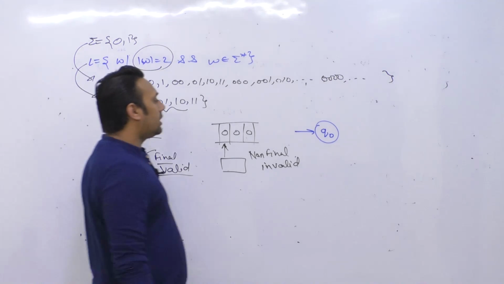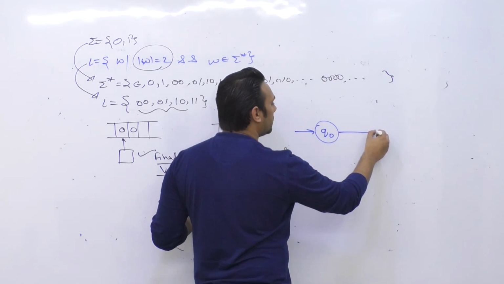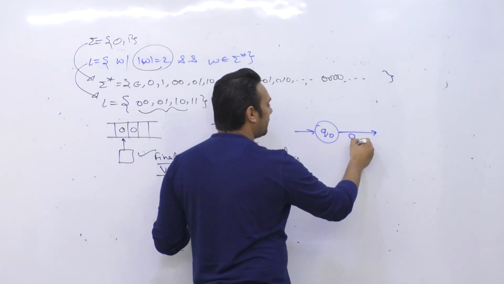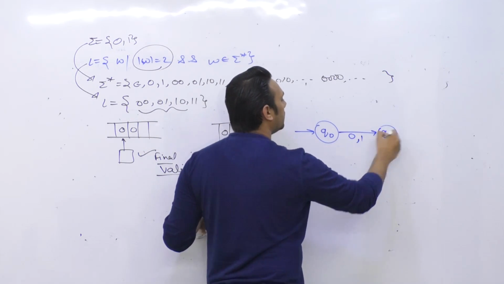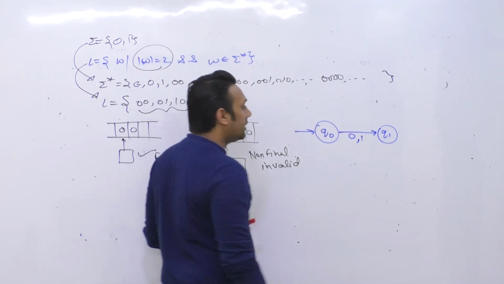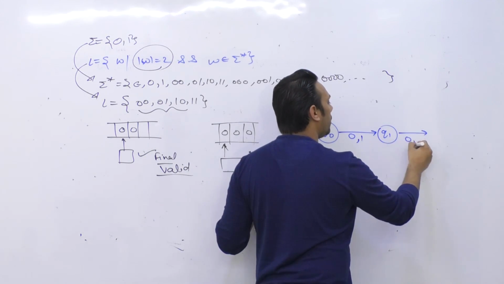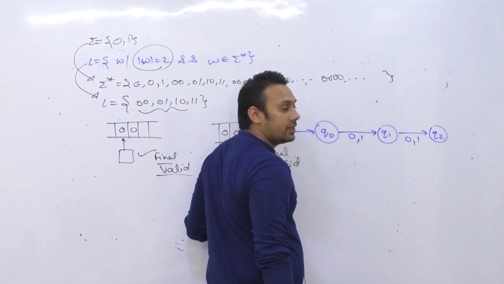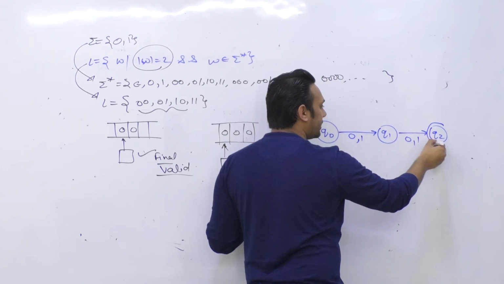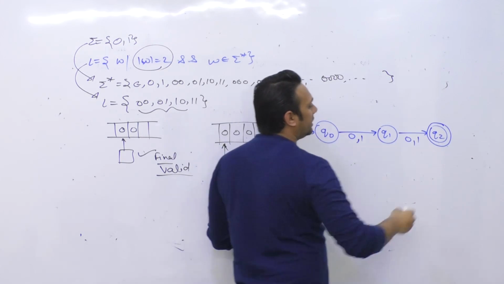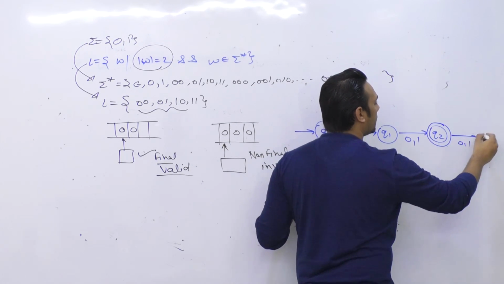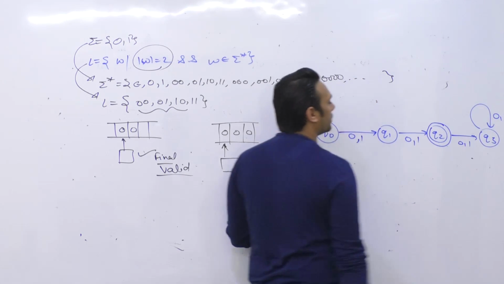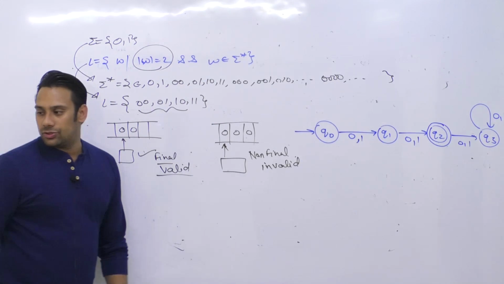Now if I give a string here which is either 0 or 1, then I will go to the state Q1, and again if I give a 0 or a 1, then I will go to the state Q2, and here I am saying that Q2 is a final state. Again if I give a 0 or 1, I go to the state Q3, and I loop here on the state Q3.